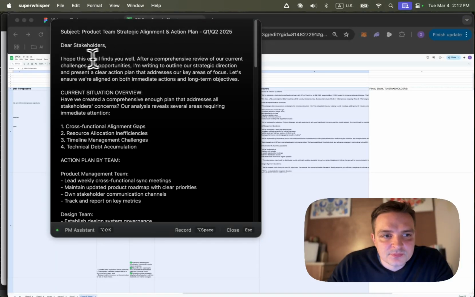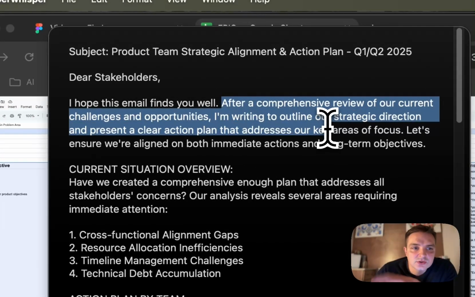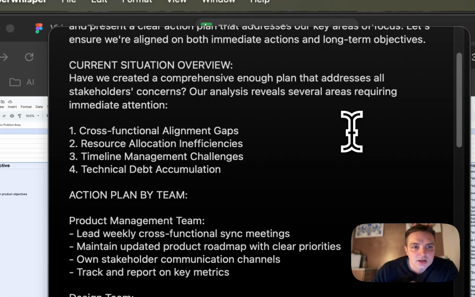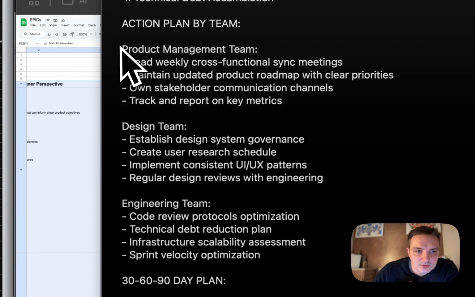Here's the email. Hope this email finds you well. It did. After a comprehensive review, I'm writing to outline strategic direction, present a clear action plan that addresses our key areas of focus. Great. Okay. Here's all the problems that we have. Action plan by team. Here's what PMs are going to do.